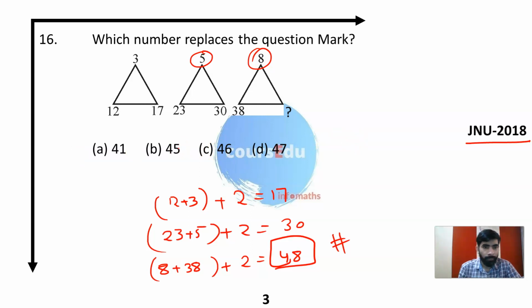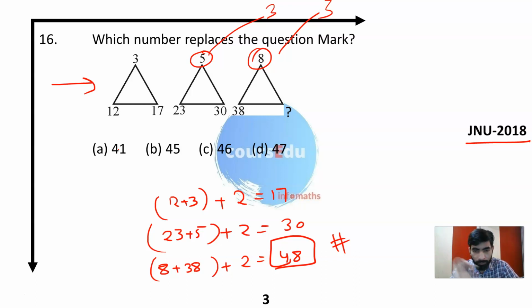That is not the way. The question is exactly this: 3, 5, 8. Other institutes wrote here 3, 3, and 3, and based upon that they made some logic. But the exact question is 3, 5, 8 here, and 12, 17, 30, 23, 30, and 38, and question mark.